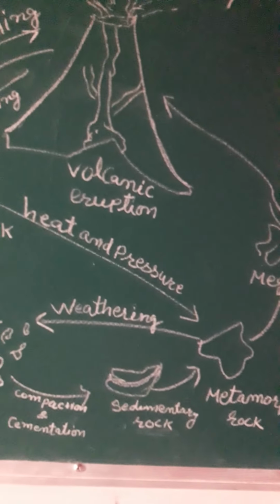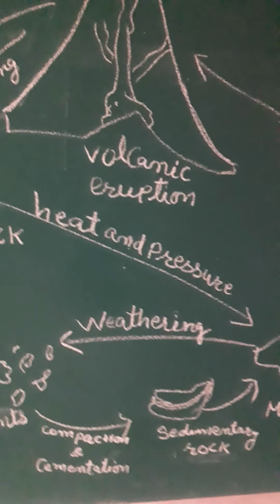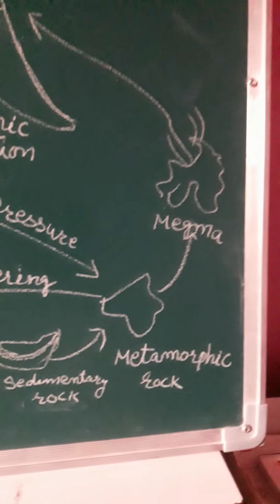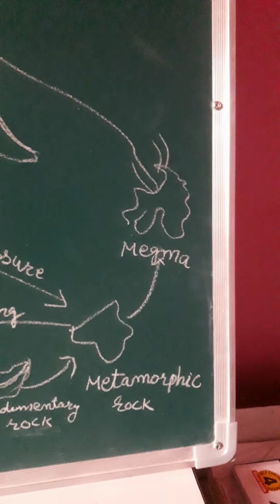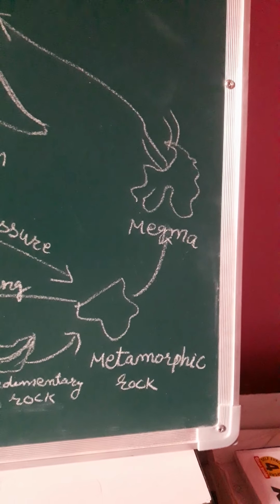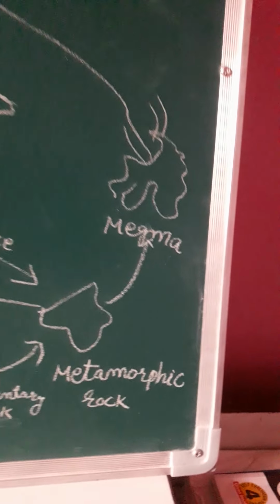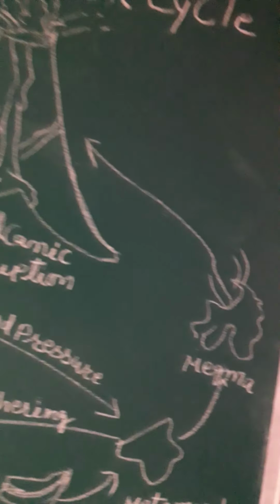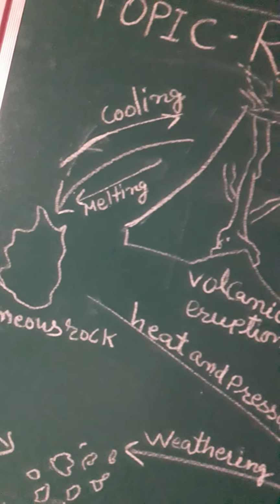Igneous rock and sedimentary rocks can change into metamorphic rock under great heat and pressure, and then the metamorphic rock which is still under great heat and pressure melts down to form molten magma, and this molten magma again can cool down and solidify into igneous rock.